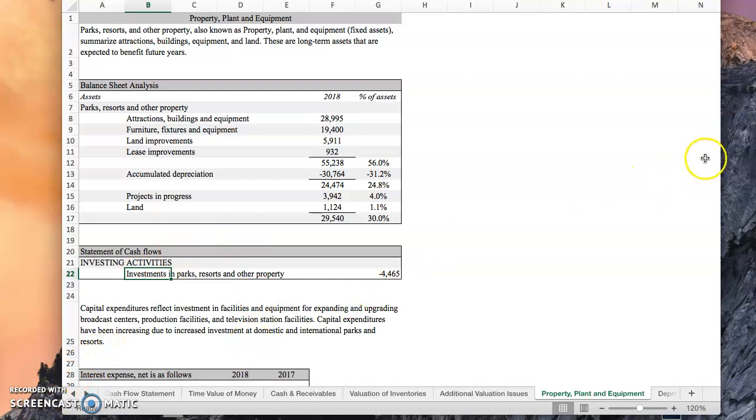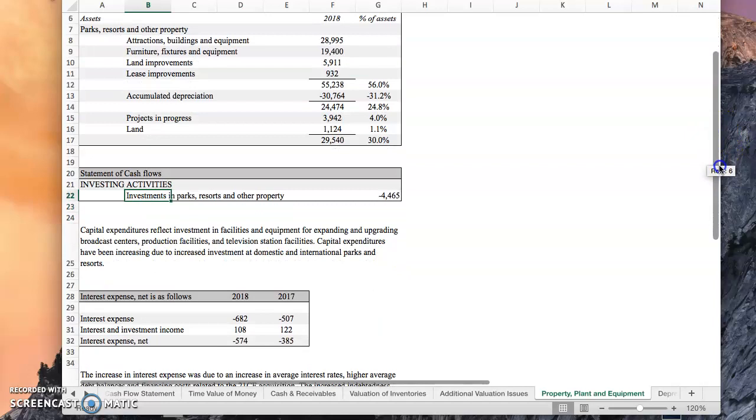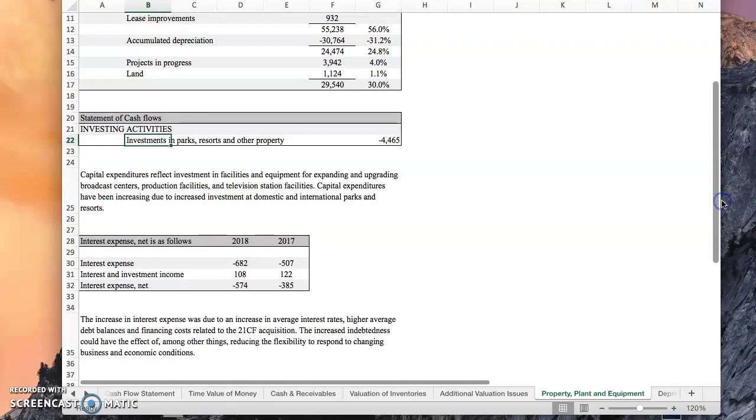Interest expense has a lot to do with capital expenditures and the money that's being used to acquire the property, resorts, and parks. And as we can see, they've had an interest expense of $682 million and $774 million net.